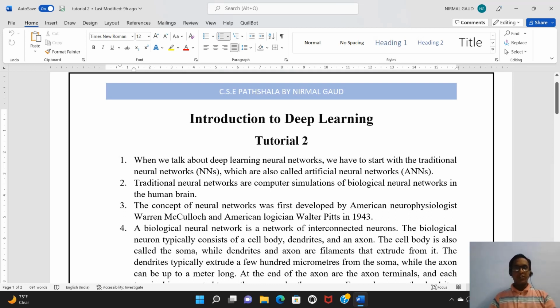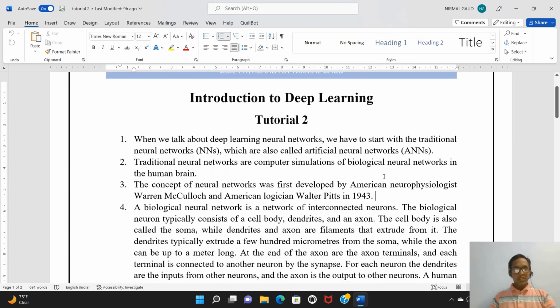In this tutorial of Introduction to Deep Learning, we will study about artificial neural network. So, before taking a dip into deep learning, we need to know about artificial neural network. An artificial neural network is basically a blueprint of biological neural networks, that is, of a human brain.